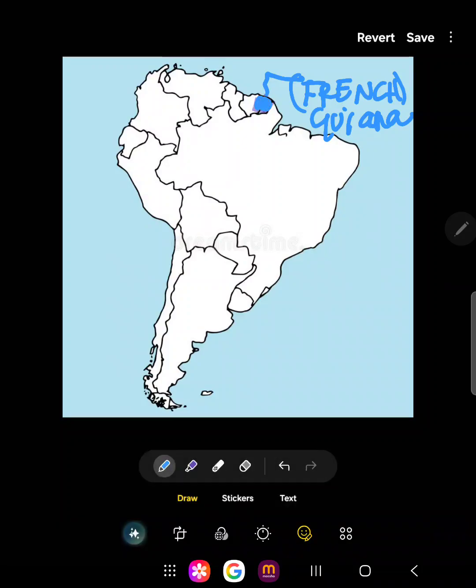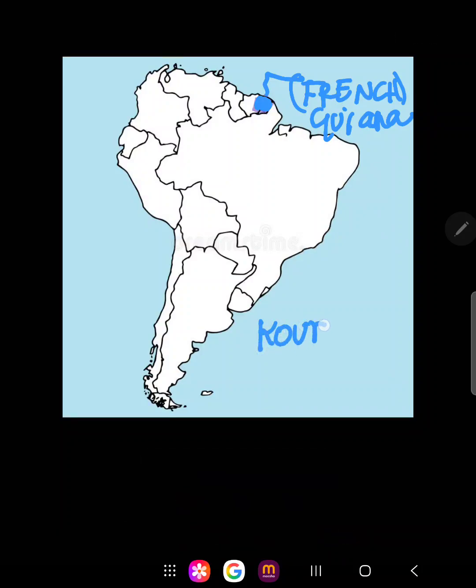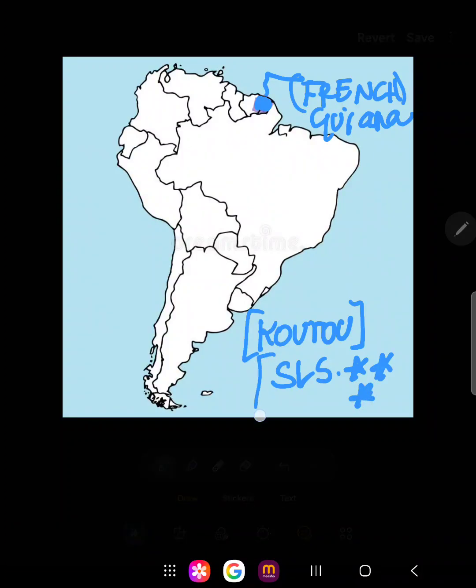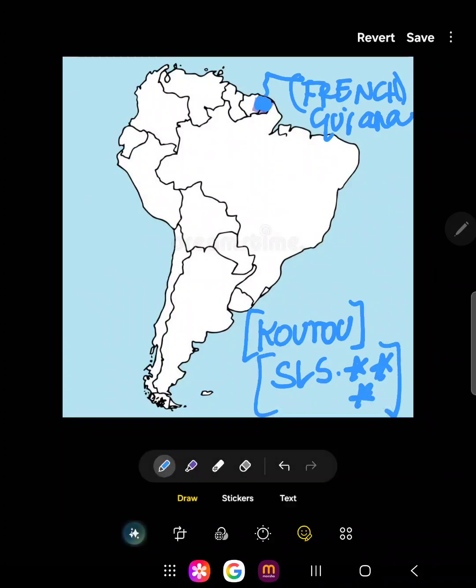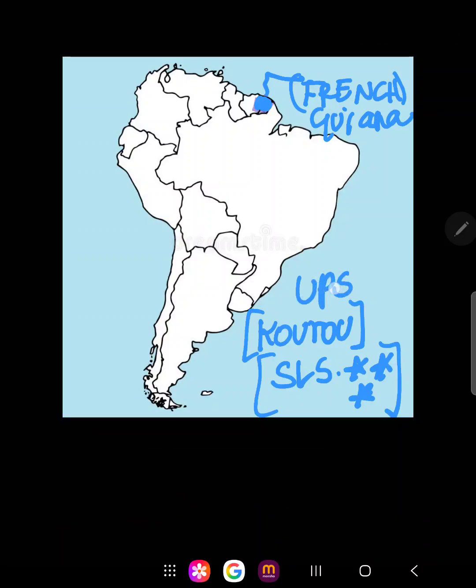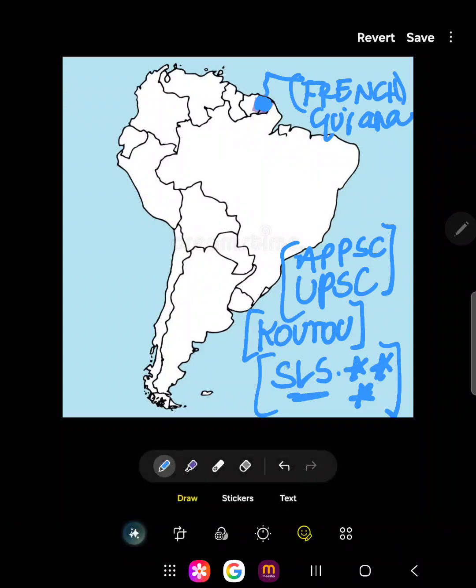In French Guiana, you need to remember two names. One is Kourou. What is Kourou? Kourou is a space launching station. It is extremely important as it comes in exams like APPSC, UPSC. It is a very well known satellite launching station.